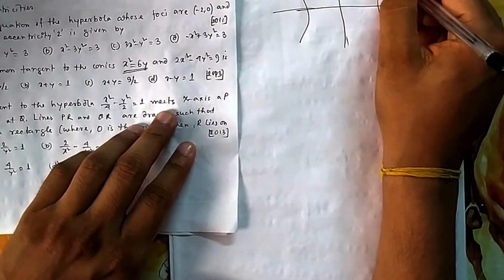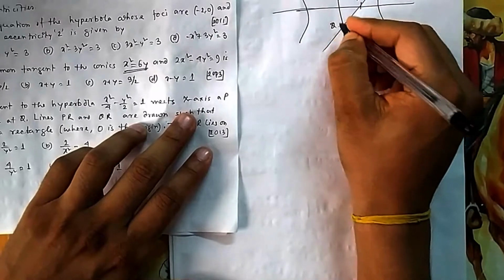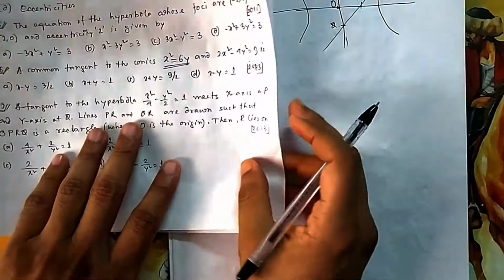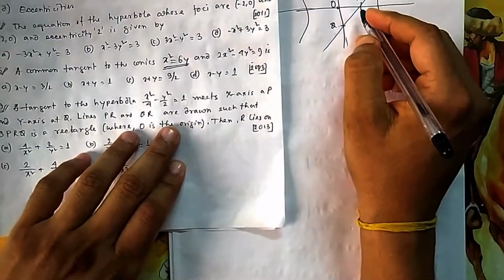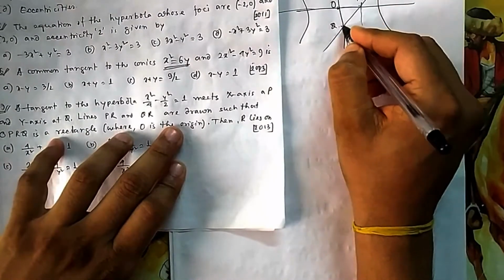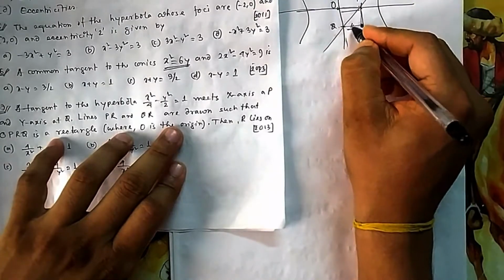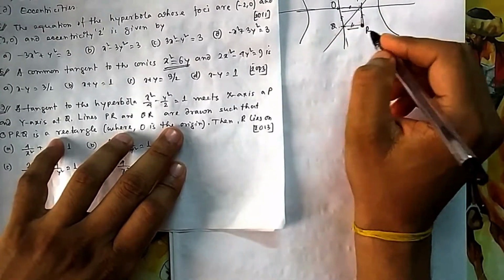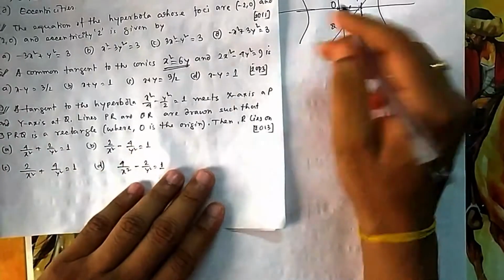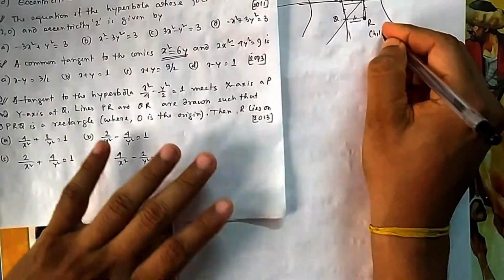Suppose this is a tangent, so it meets the x-axis at P, y-axis at Q, O is this one. OPRQ is a rectangle, so obviously R should be this one. So this length should be equal to that, basically you need to find the locus of R.